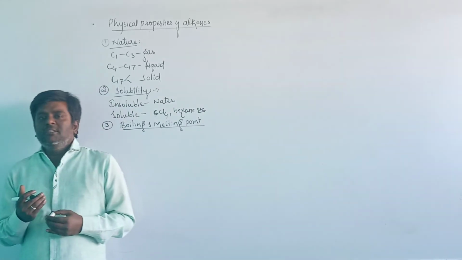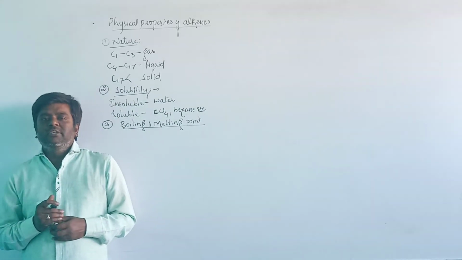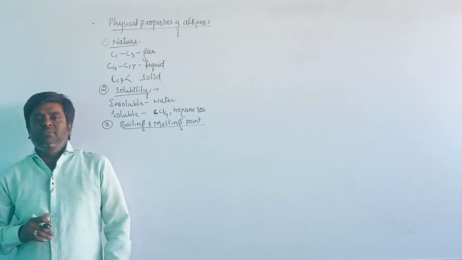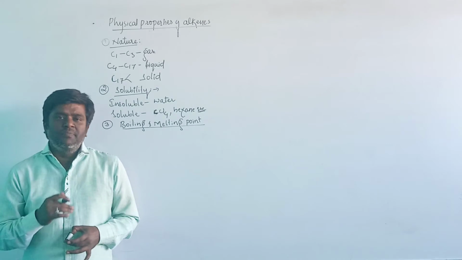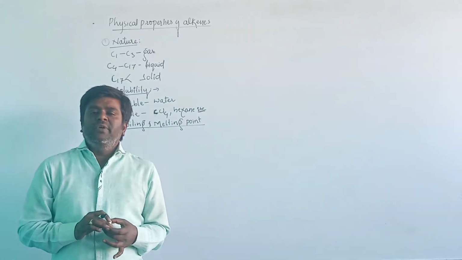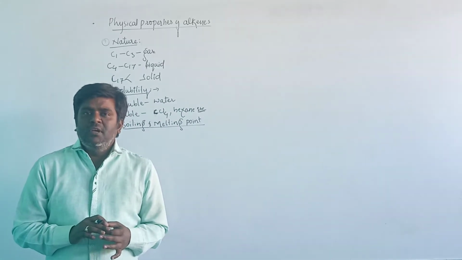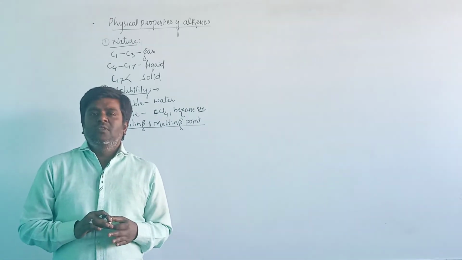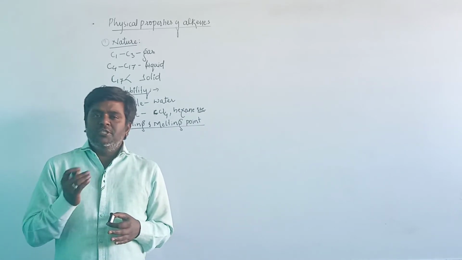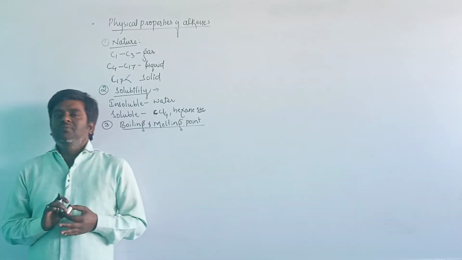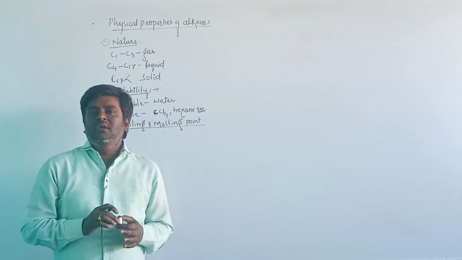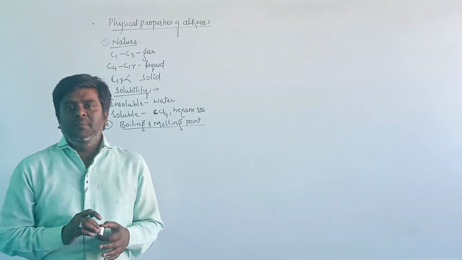An increase in the number of carbon atoms in the parent chain increases the surface area, and then it increases the van der Waals force of attraction. Therefore, the temperature will be greater. When the branching increases, the surface area decreases. Therefore, the van der Waals force of attraction will be less compared to the long chain. Then the temperature required for breaking the branched chain will be lesser compared to the long chain. Therefore, when the branches increase, the boiling point or melting point decreases.